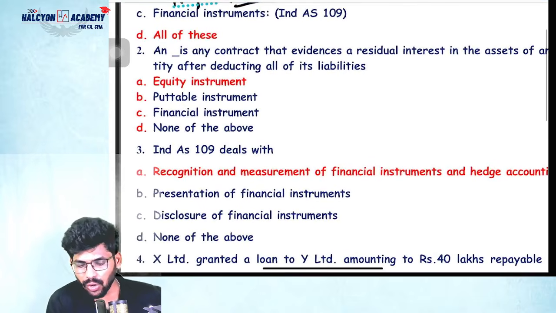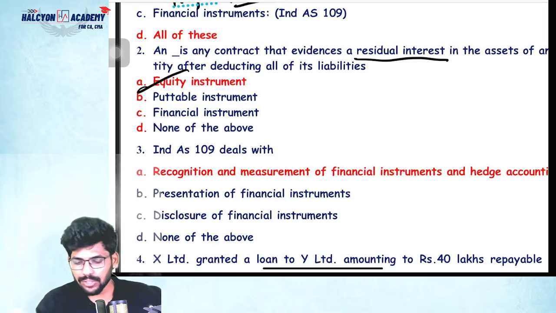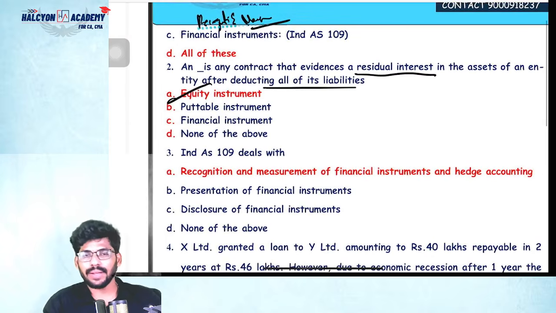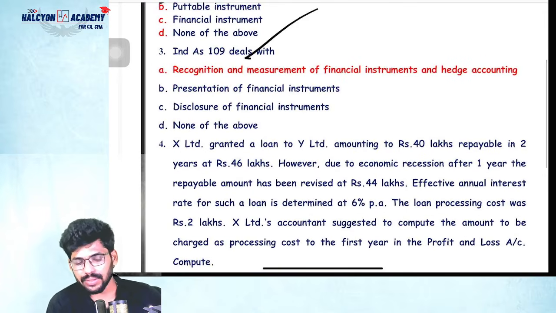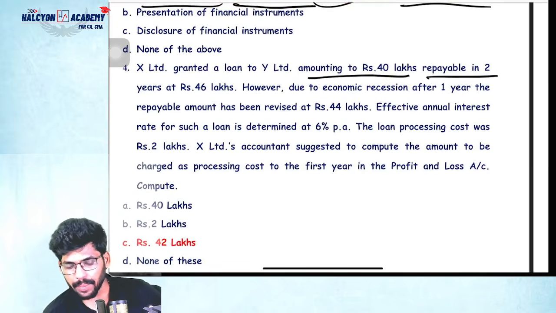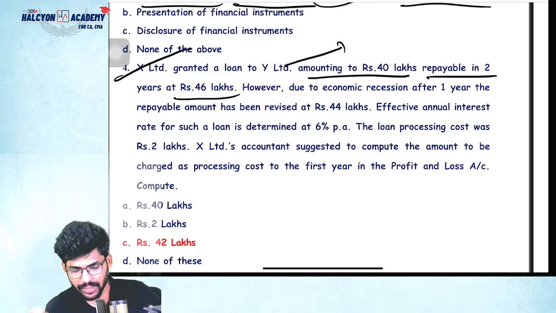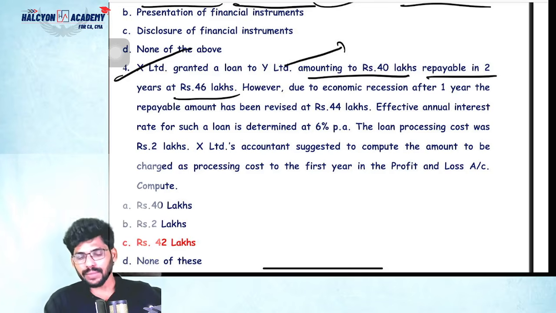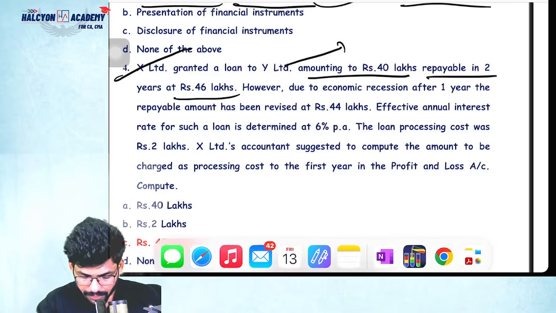Next, a contract evidencing a residual interest. Residual means remaining, the remaining shareholding, everything goes to equity shareholders, right? So that is nothing but equity instruments. After deduction of all liabilities from assets, the difference is equity instruments. Ind AS 109 deals with the recognition and measurement of financial instruments and hedge accounting. X Limited grants a loan to Y Limited for 40 lakhs repayable in 2 years. This question is given directly in our material. It is not a simple question, guys, but we can calculate it. For this purpose, we should know some concepts. I will show you.